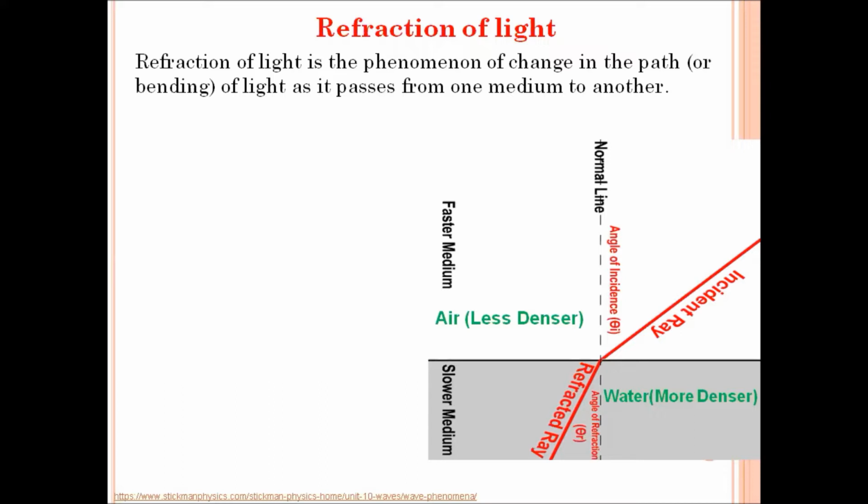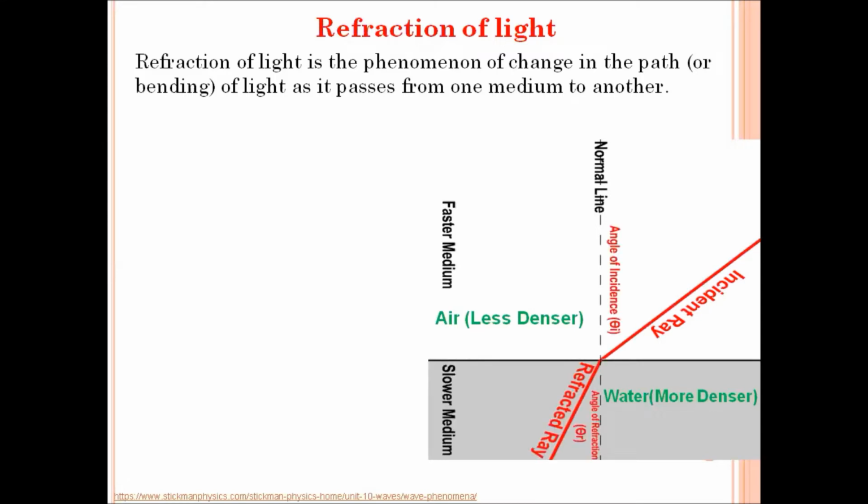Refraction of light is the phenomenon of change in the path or bending of light as it passes from one medium to another. From the given animation, we can observe that when a ray of light enters a medium water from medium air, it bends towards the normal. Here, medium air is less dense as compared to medium water.